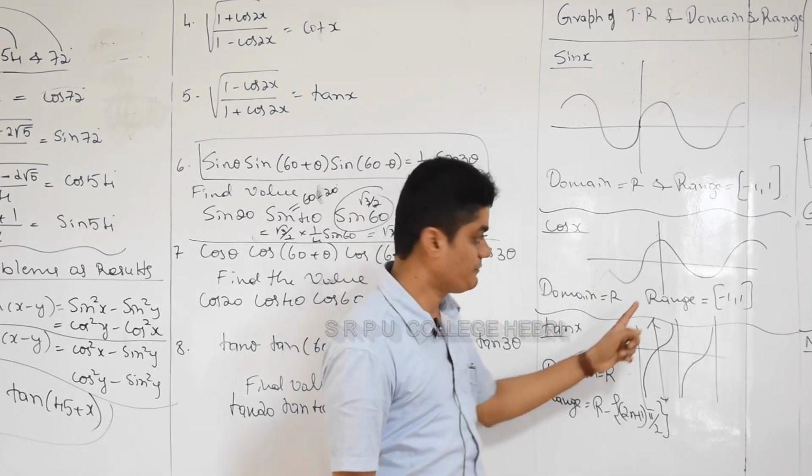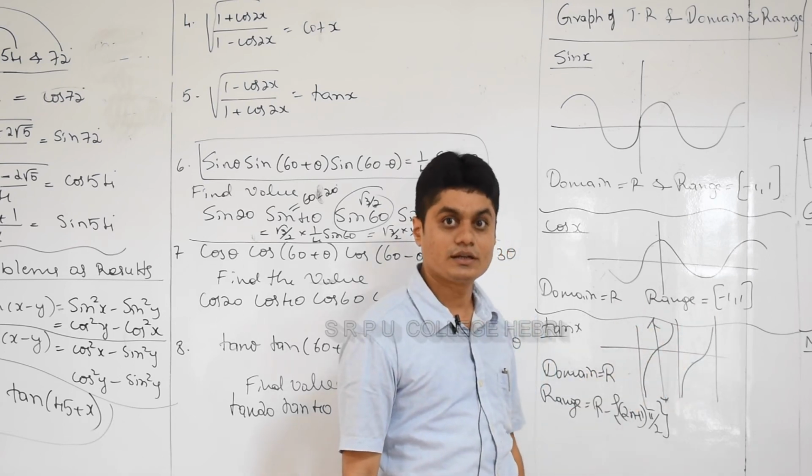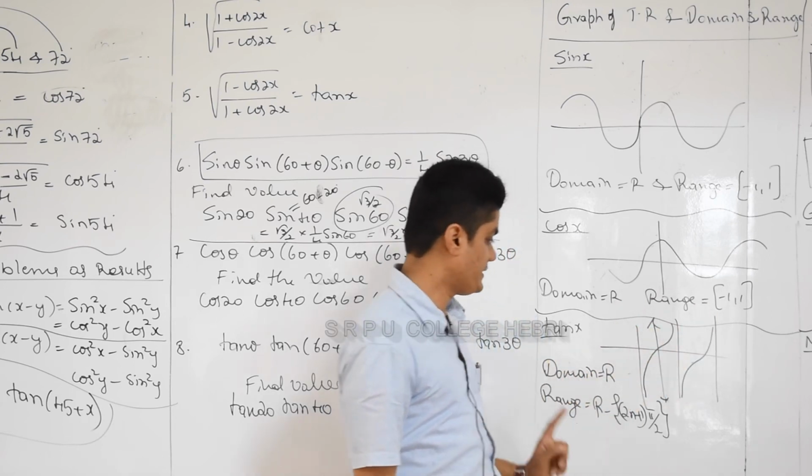Do you remember the graph of cos x? What is the domain? R. The range is -1 to 1. Correct? Next, tan x is the function.